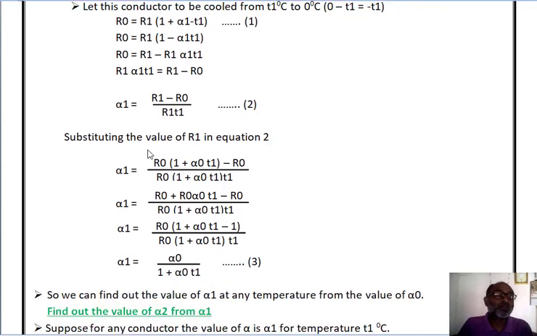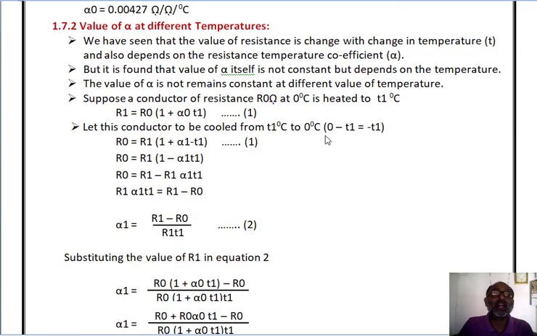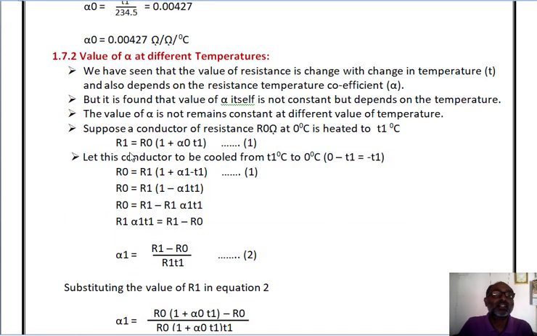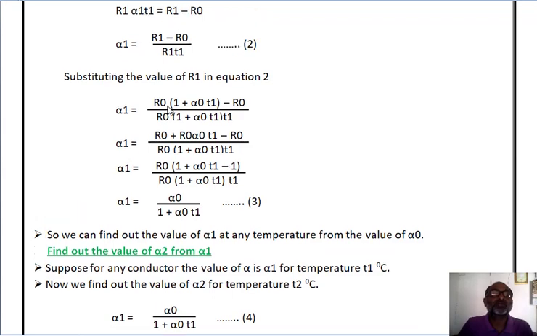Now substitute the value of R1 in equation 2. Already we have found the value of R1, and it is substituted in equation 2. So alpha 1 is equal to R0 in bracket 1 plus alpha 0 T1 minus R0, divided by R0 in bracket 1 plus alpha 0 T1 into T1.